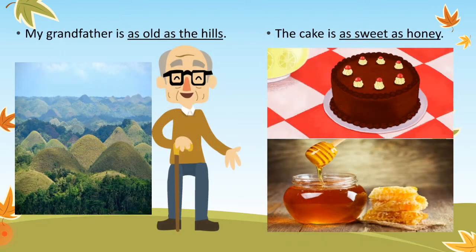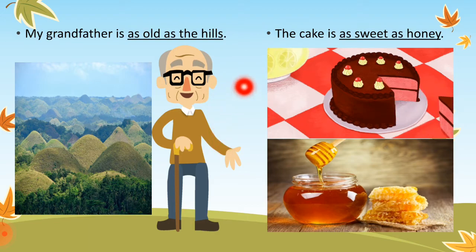Moving on, now you can see that this is a very old man, right? And hills and mountains and other natural parts of the landscape are also very old. So we can use them as a simile. The simile over here is as old as the hills. And the sentence we have as an example is that my grandfather is as old as the hills.